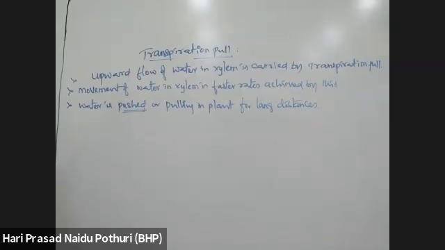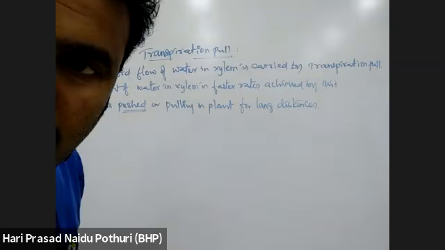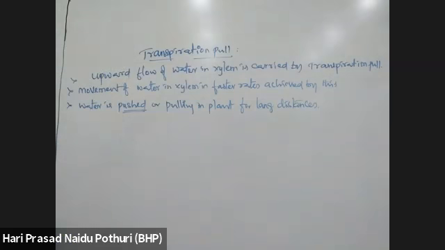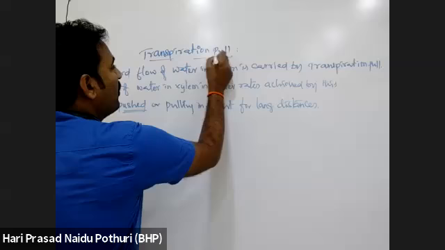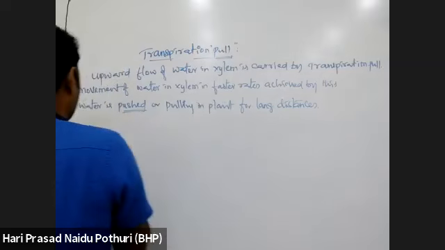Water is being pushed or pulled through long distances. That is taking place. Here, what is generating this pull that is required?